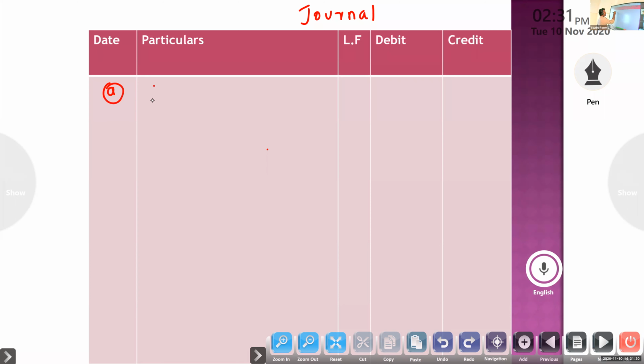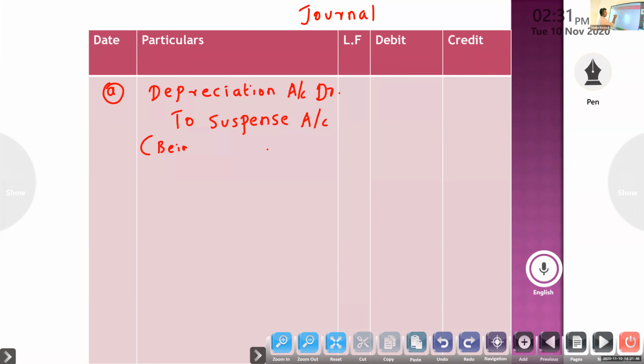So first we have to write depreciation account debit to suspense account. Depreciation account to suspense account, being depreciation on machinery not posted to depreciation.